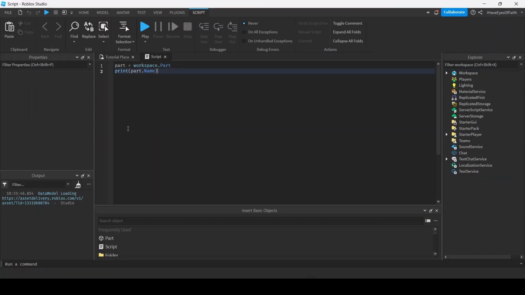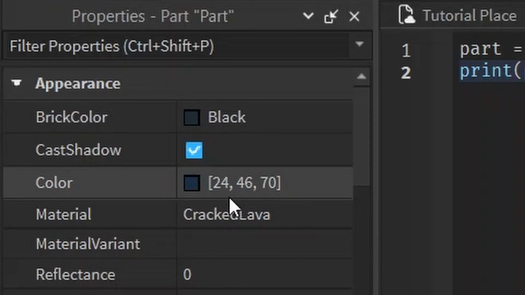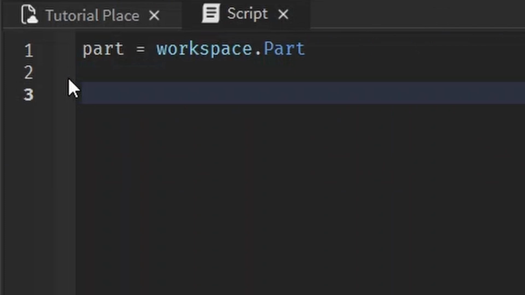Not all properties on Roblox take in the basic values like numbers, strings, and booleans like we've been going through. For example, color, it's not exactly a true or false, it's not a string or a number, it's its own kind of thing. See, this isn't really a number or anything like that, but we can still change it using the script, and I'll show you how to do that. We still have our part variable, so we don't have to write workspace.part every time, we can just write part instead, because we assigned part to be equal to that object.